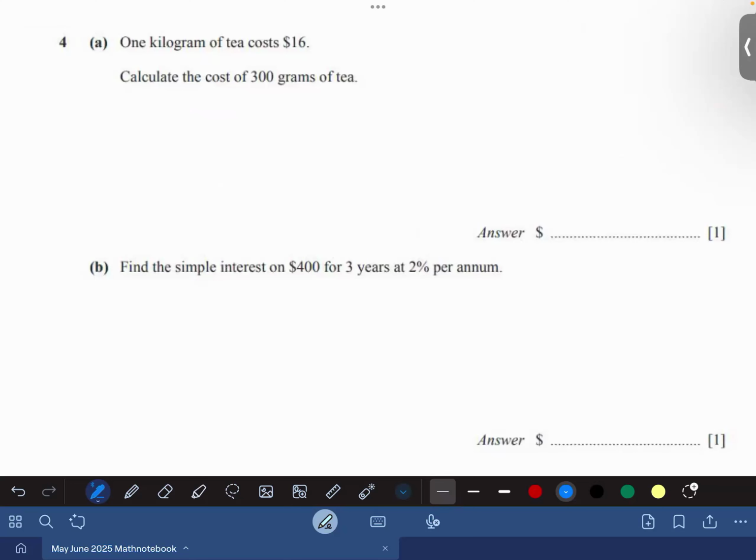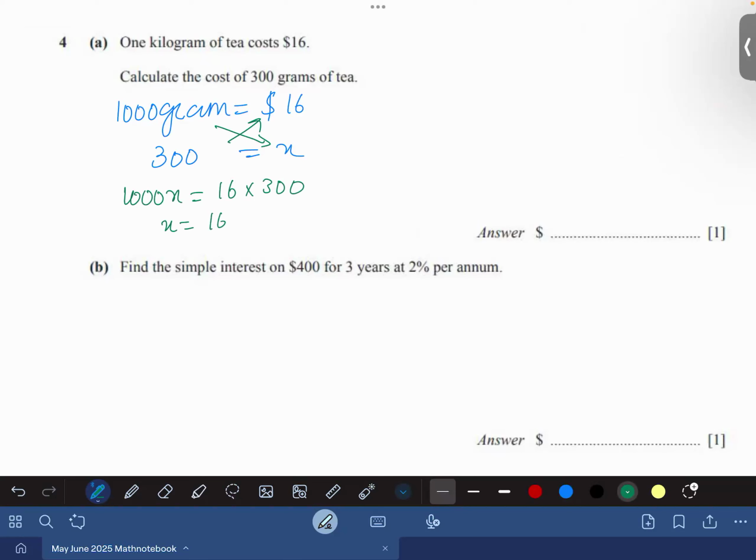1 kg of tea costs $16. Calculate the cost of 300 grams of tea. So 1 kg means 1000 grams is equal to $16. Calculate for 300 grams of tea. So 300 equals x. Any problem, anyone? So cross multiplication. So 1000x is equal to 16 times 300. 1000 will go there. So 16 times 300 divided by 1000. But I can kill 2 zeros. So x is equal to 16 times 3 is 48 divided by 10. So the answer is $4.8. Any problem, anyone?